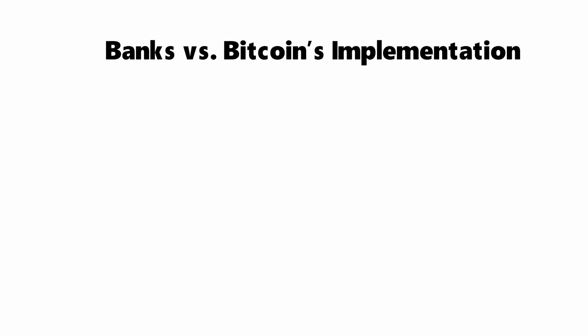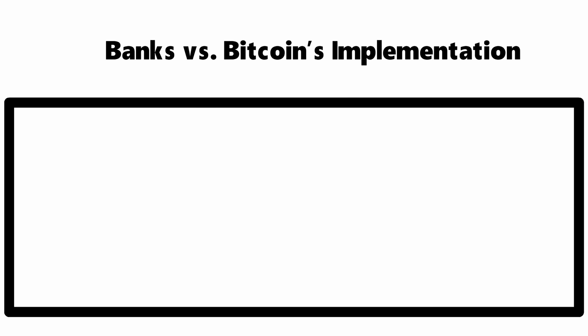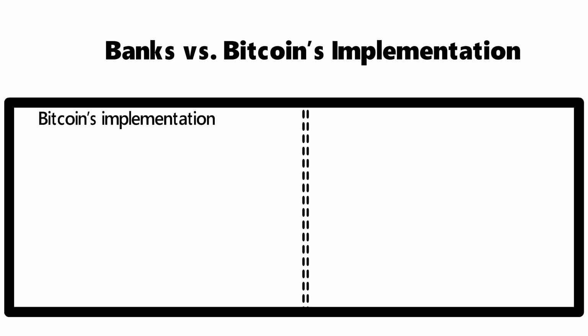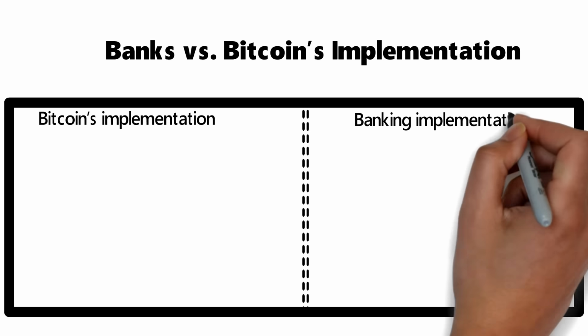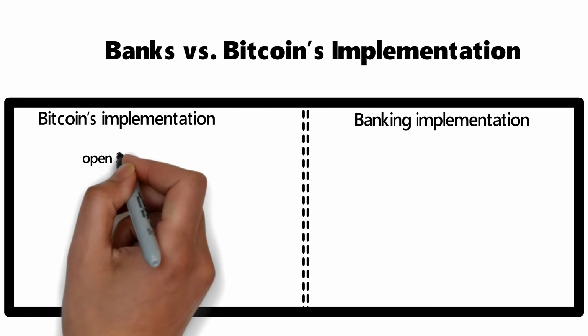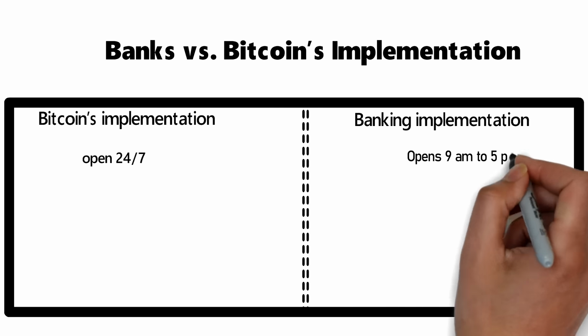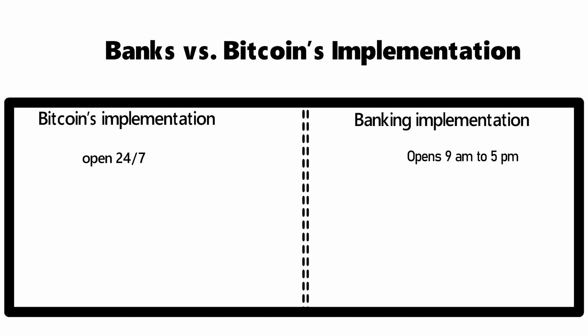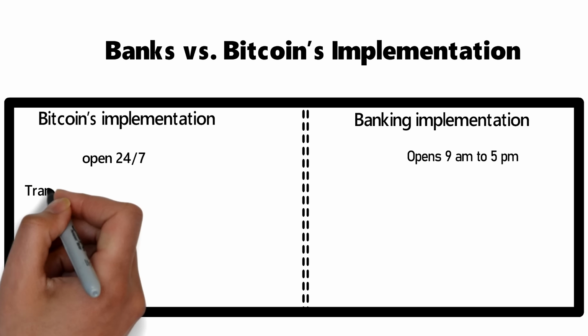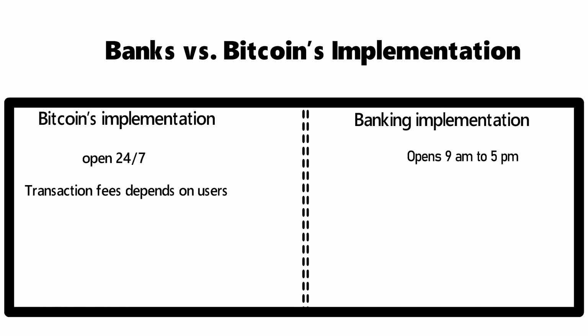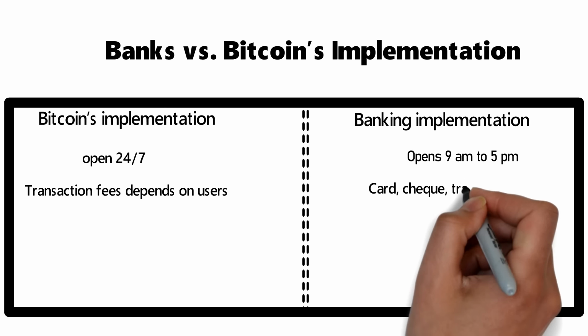Banks versus Bitcoin's implementation of blockchain. In order to see how a blockchain differs from a bank, let us compare Bitcoin's implementation of blockchain to the banking system. Opening hours. Bitcoin has no set hours and is open 24/7, while banks have fixed timing of 9 a.m. to 5 p.m. on weekdays. Transaction fees. Bitcoin's variable transaction fees depend on users and miners, while banks have various fees like card fees, check fees, transfer fees, and many others.